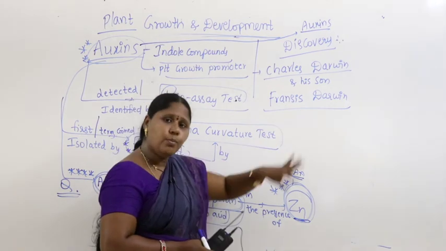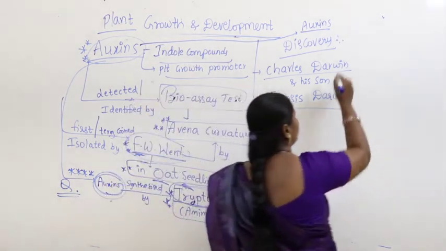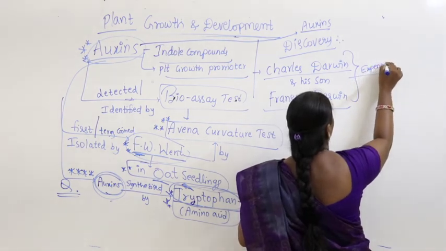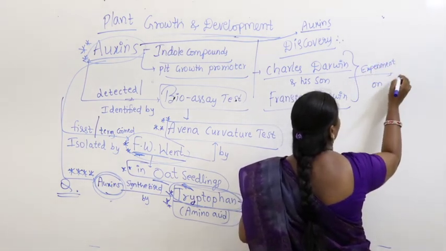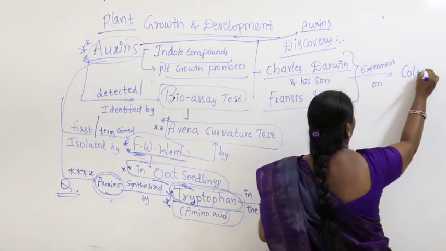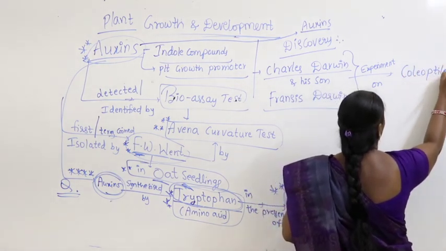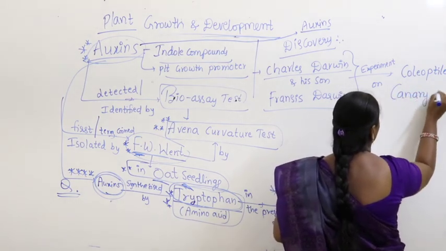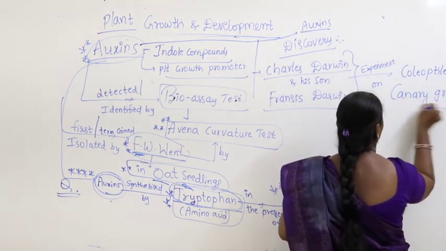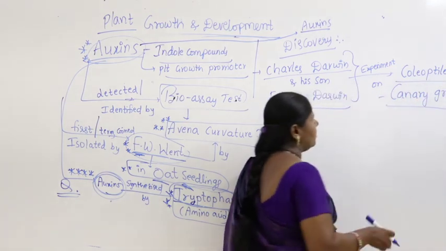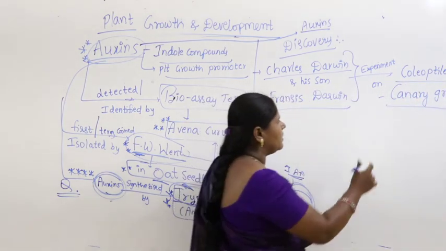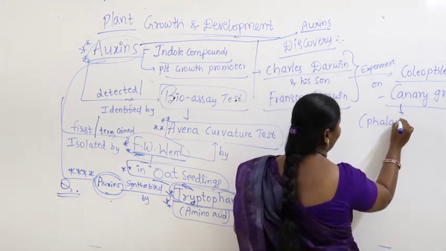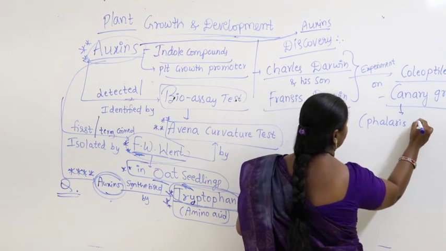Both of them did experiments on coleoptiles of canary grass. What is this canary grass? The scientific name of this canary grass is Phalaris canariensis.